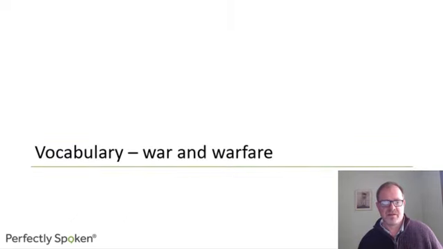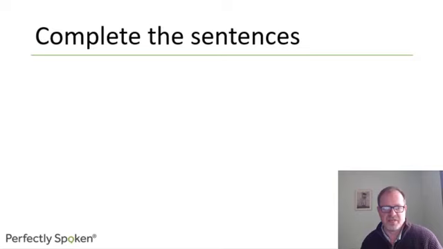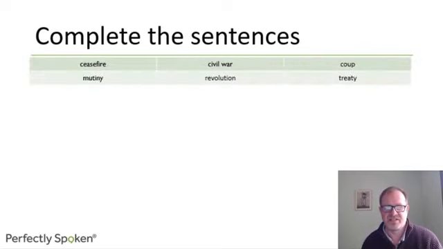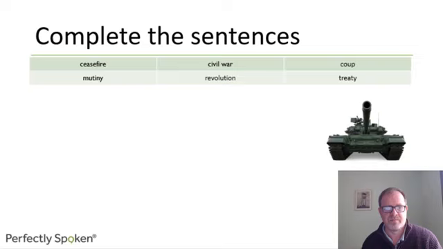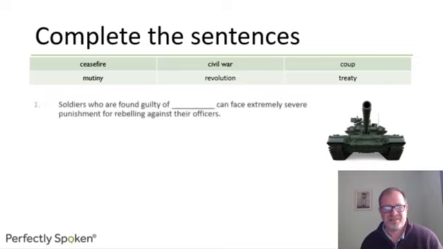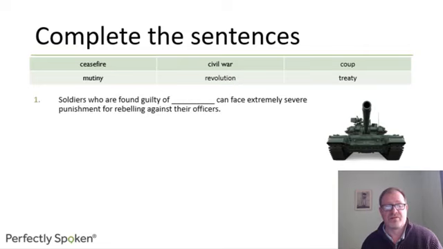Okay. And lastly, the vocabulary of war and warfare, which we looked at in the last lesson. Okay, so here we go. Complete the sentences. First of all, nouns. Nice picture of a big tank there, again, to get you in the mood. So, soldiers who are found guilty of something can face extremely severe punishment for rebelling against their officers. So if you rebel against your officers, you refuse to obey their orders, etc., this is mutiny.